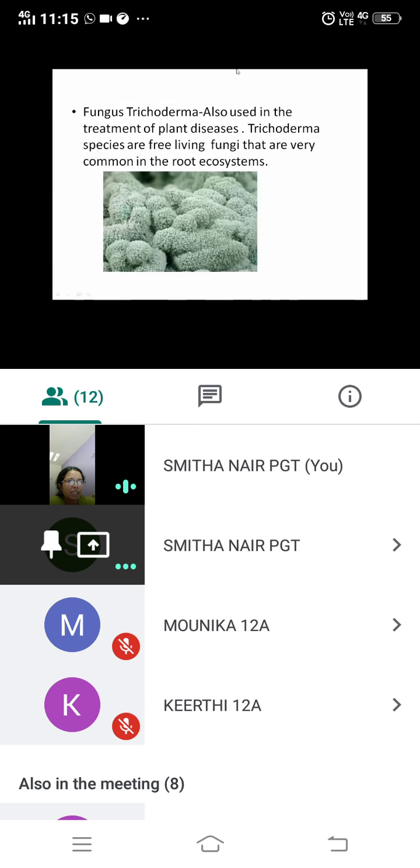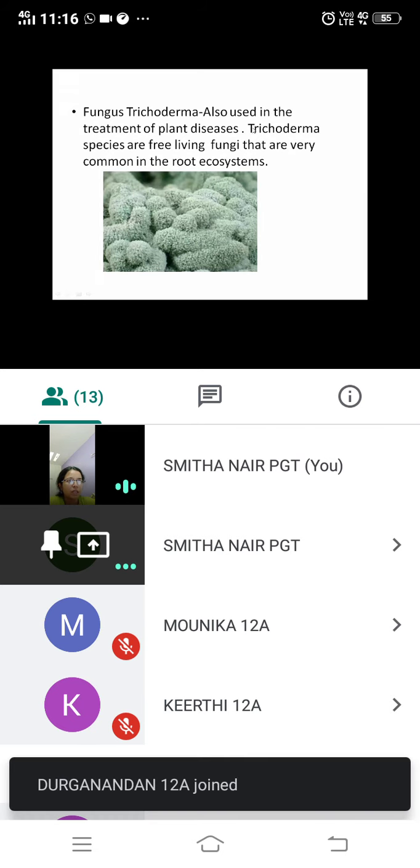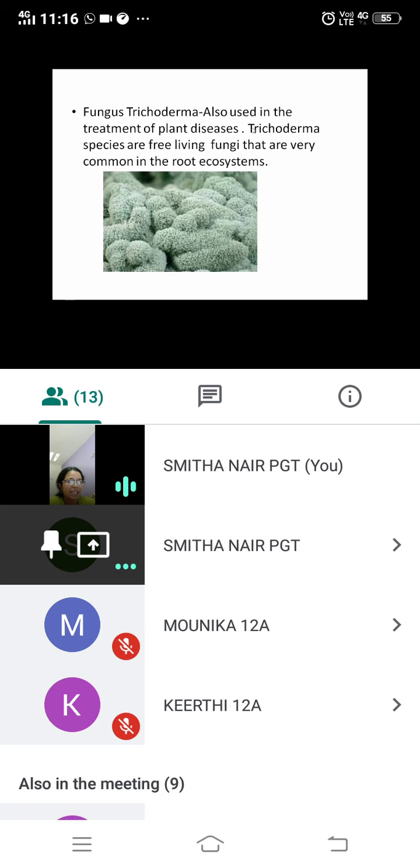Then this you can see is a fungus. This is again a living organism that is being used. Fungus Trichoderma is also used in the treatment of plant diseases. So we had seen bacteria, and this is a fungus that is being used to treat plant diseases. Trichoderma species are free-living fungi that are very common in the root ecosystem. So this also will cause harm to the insects or pests that are living on the plants.